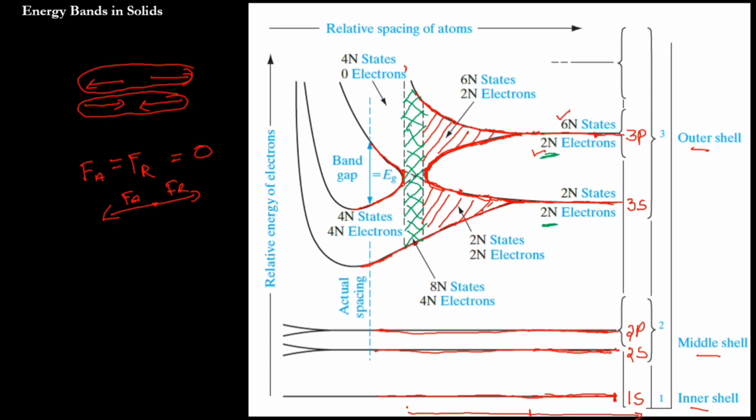And after this point, once it reaches the equilibrium interatomic distance, I told you that the energy band is going to split. So when it splits, the 8n states become 4n states and 4n states. But you see there are 0 electrons in the upper 4n states, and all the available 4n electrons are in the lower band only. Why?